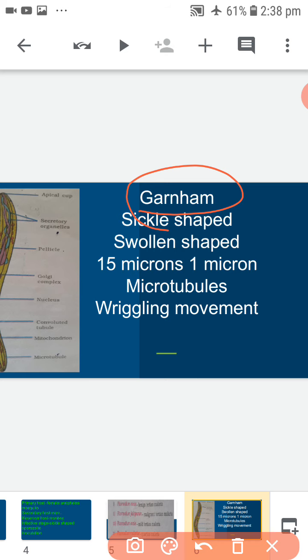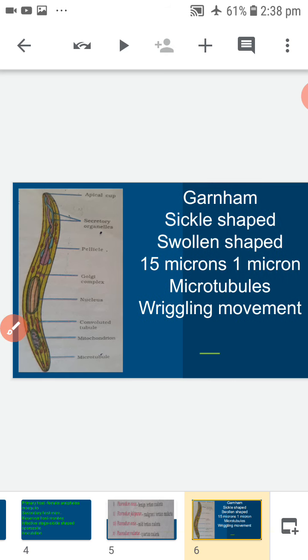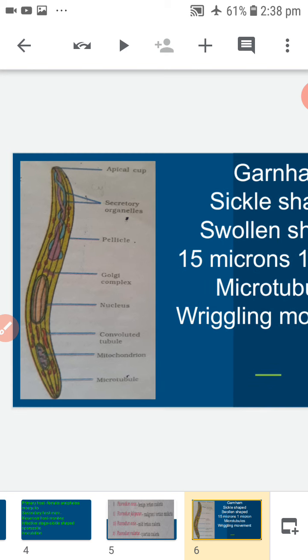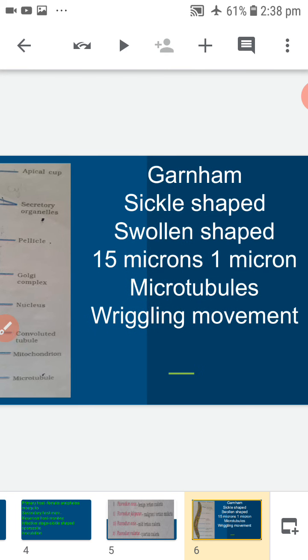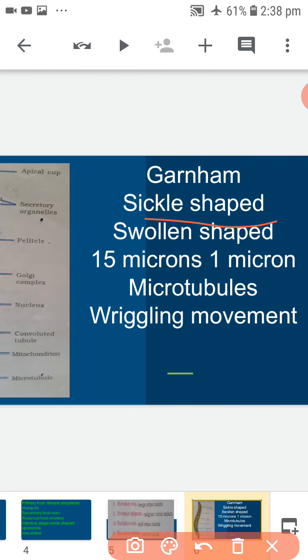It is sickle shaped, with a swollen middle part and pointed at both ends of its body.